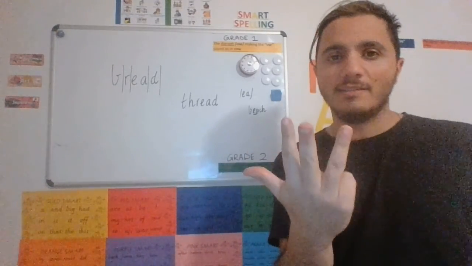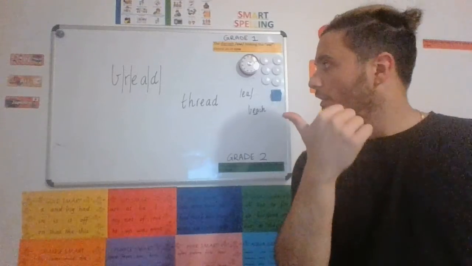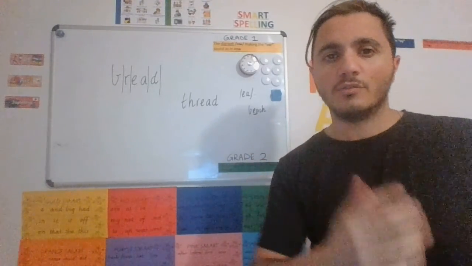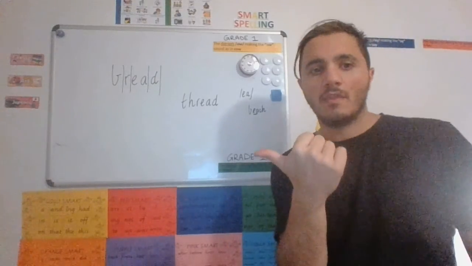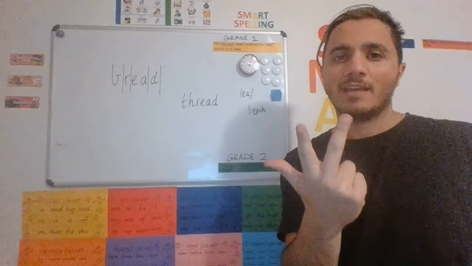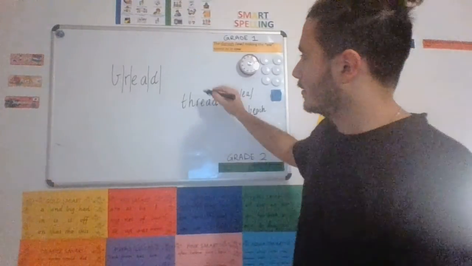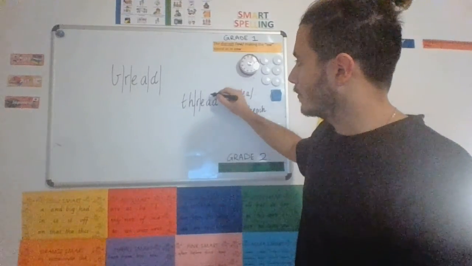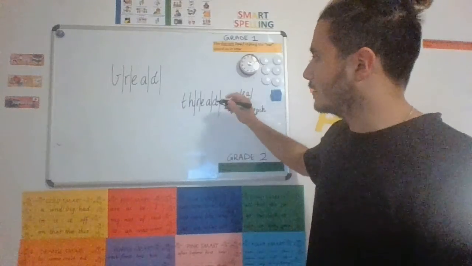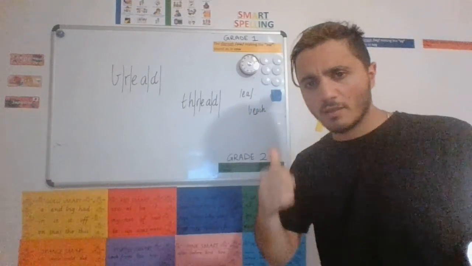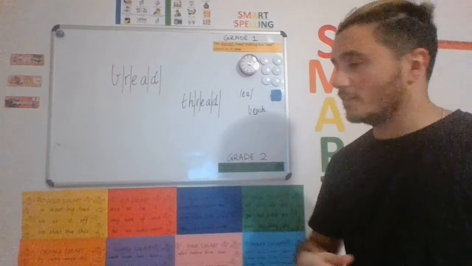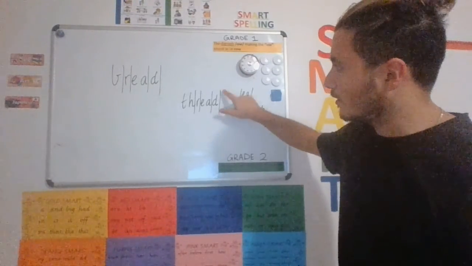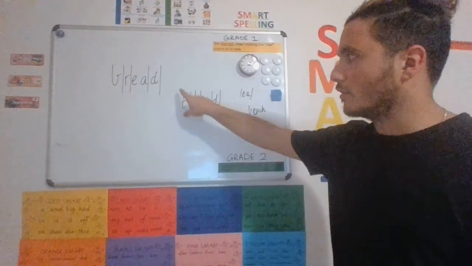D. Do it with me. D. Your turn. Now let's split it up using our lines. D. Good job. How many sounds in this one? 4 sounds. There's 4 lines on there. So if there's 4 sounds, there should be 4 lines splitting it up, and a line should be at the end, not at the start.